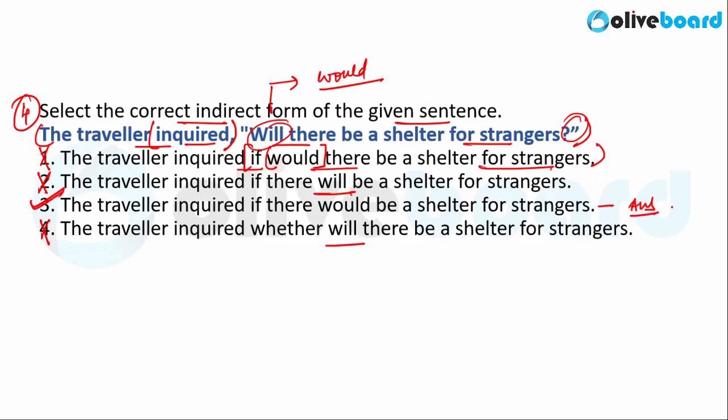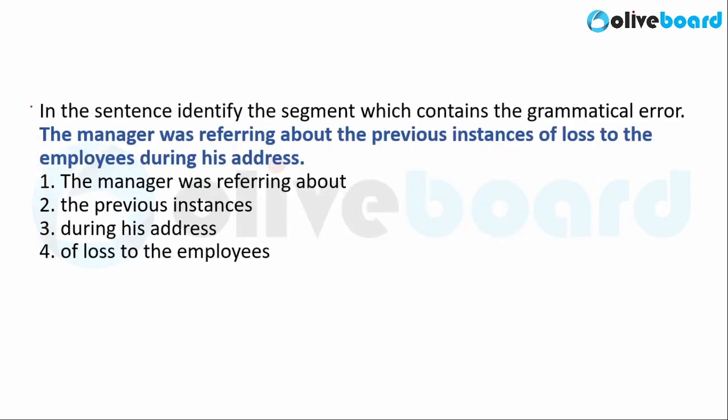I hope most of you were able to solve this question. You could have easily used the option elimination technique. Option 3 here is the correct answer. The traveler inquired if there would be a shelter for strangers. Moving on to the next question now.